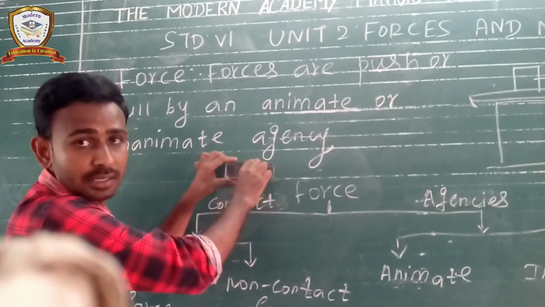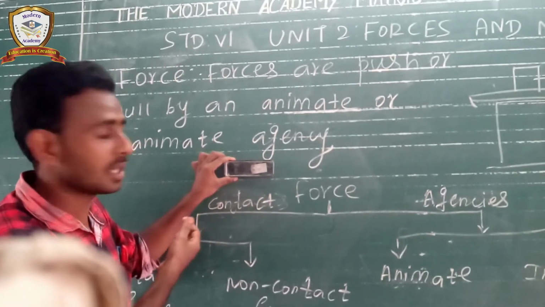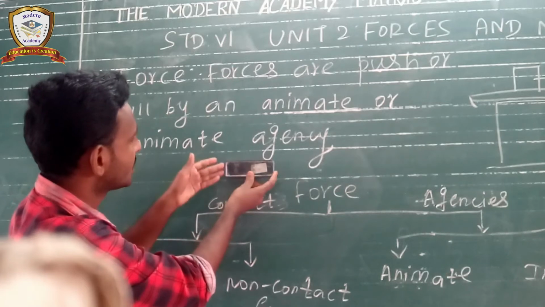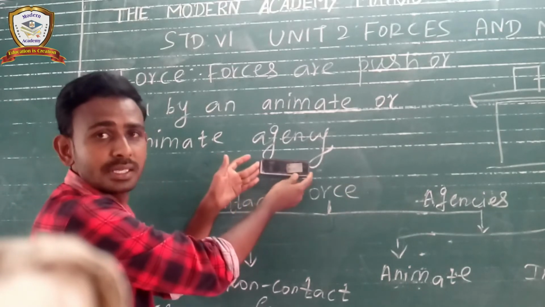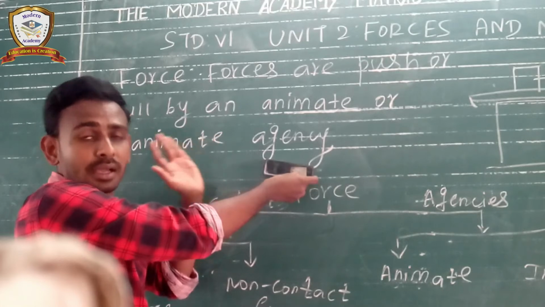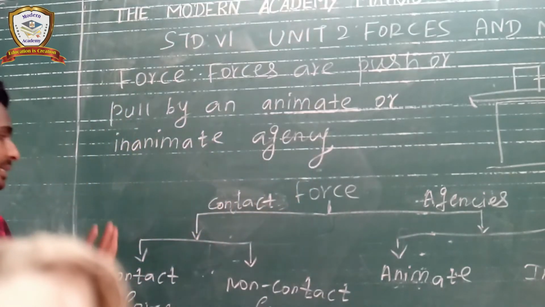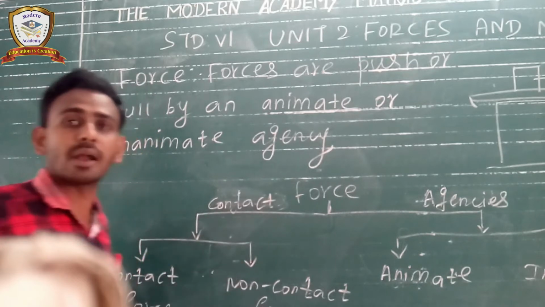By just touching this object, we apply a force, and automatically the dust is moving. So this is touching, right? Touching means contact is there. This is the main example of contact force.